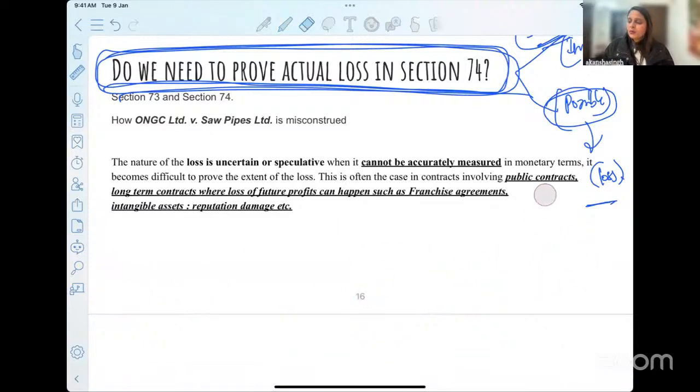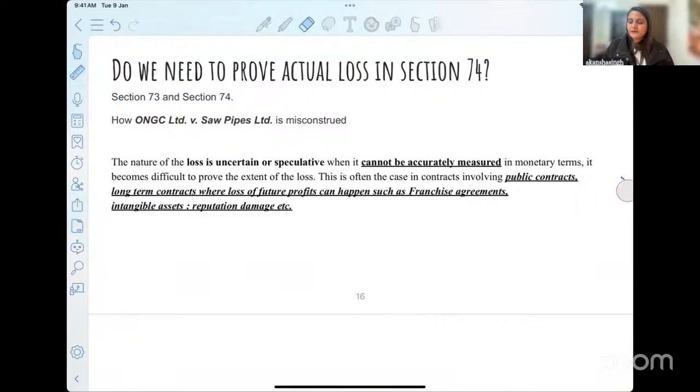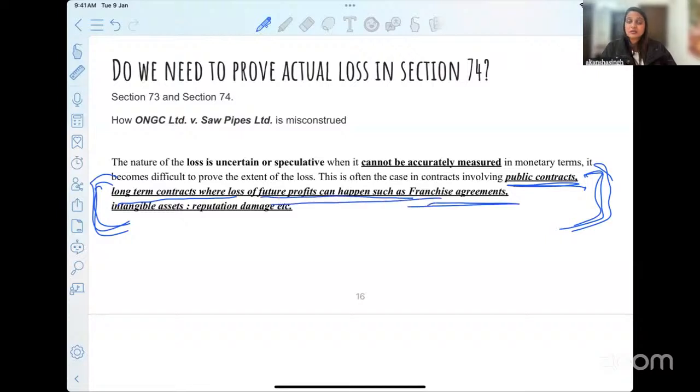Okay. Now, what are these cases wherein it gets difficult for us to actually prove loss and damages? This is one question that has also been asked in DJS. I've covered that in the last part of it, wherein the court asks how will you assess damages in case of a public contract? Okay, so I have mentioned here a certain list wherein it gets really difficult and tricky for the courts to assess the damages. One is involving public contracts, long-term contracts which are based on future profits, such as franchise agreements. It can be reputational damages, intangible assets.